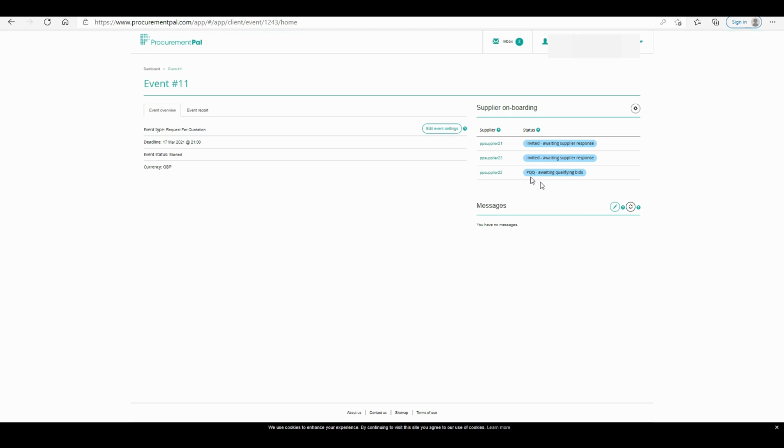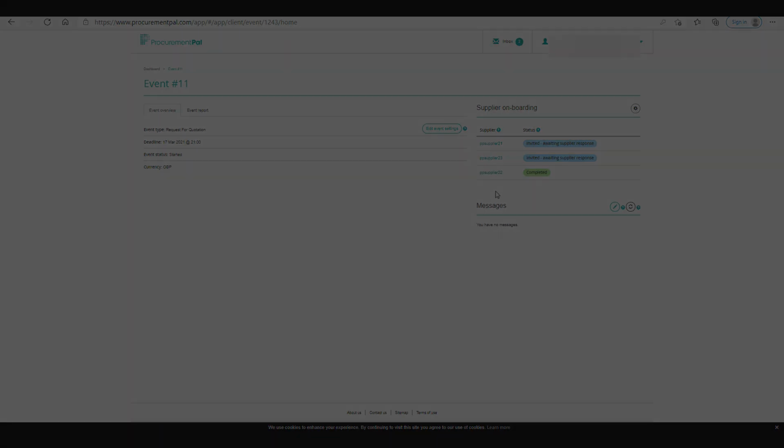So we'll keep an eye on here, supplier 22, and there you go, it's changed to completed. So that means the qualifying bid has been completed. So both the supplier and you, the client, will see now that this supplier has completed all the tasks they need to do. Let's go through and do the other couple of suppliers and go through to the next stage.